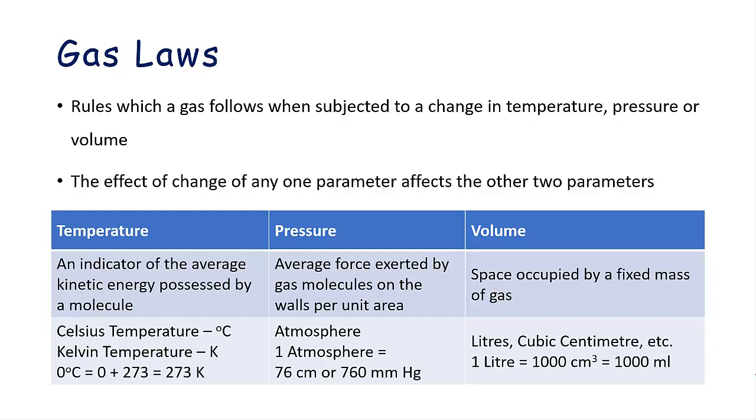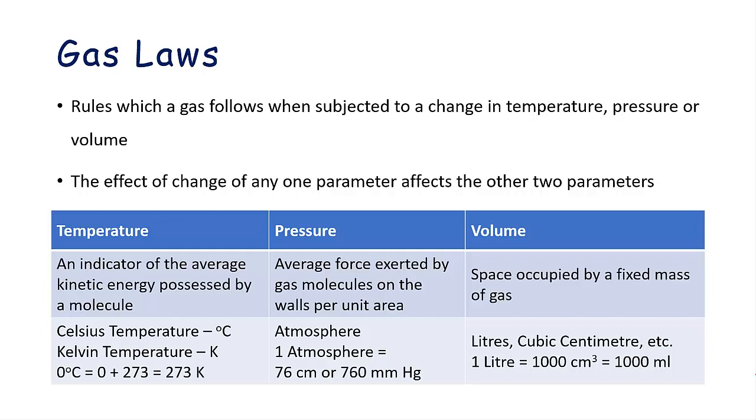So temperature is an indicator of the kinetic energy possessed by a molecule, and we have already studied this in the lower classes. It is measured in degrees Celsius and in Kelvin. Kelvin is generally used in this chapter of mole concept. So what is Kelvin? 0 degrees Celsius is equal to 273.5 Kelvin. To round it off, we can write it as 273 Kelvin as written in the slide.